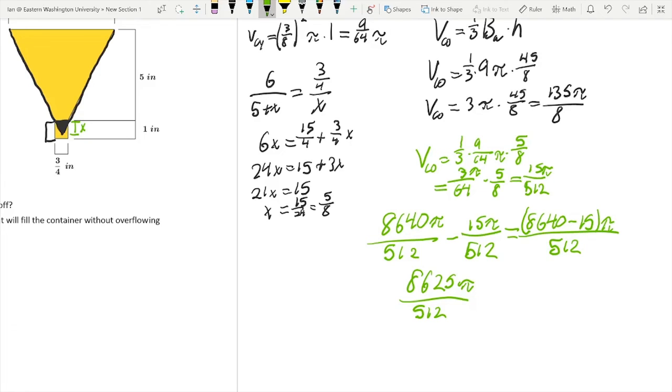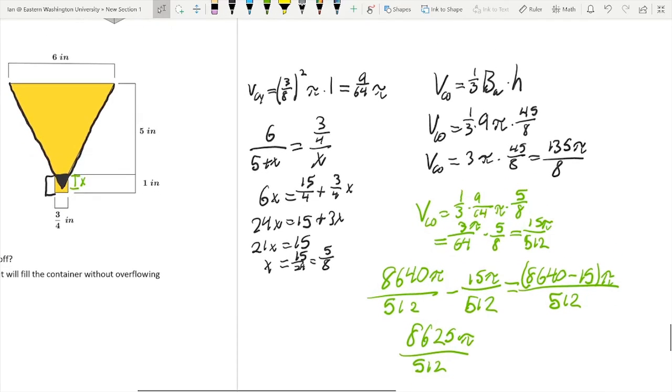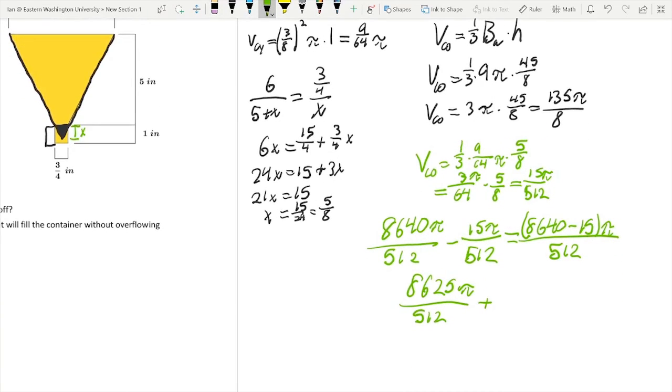And then what we're going to do is add the volume of that cylinder. So we're going to go plus 72 pi divided by 512, which gets us a grand total of 8,697 pi divided by 512 as our volume. That was rough. I'm going to leave the rest for you guys to do.